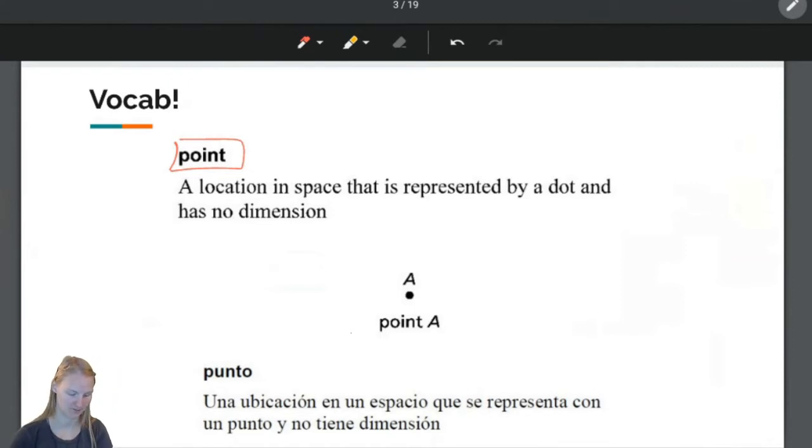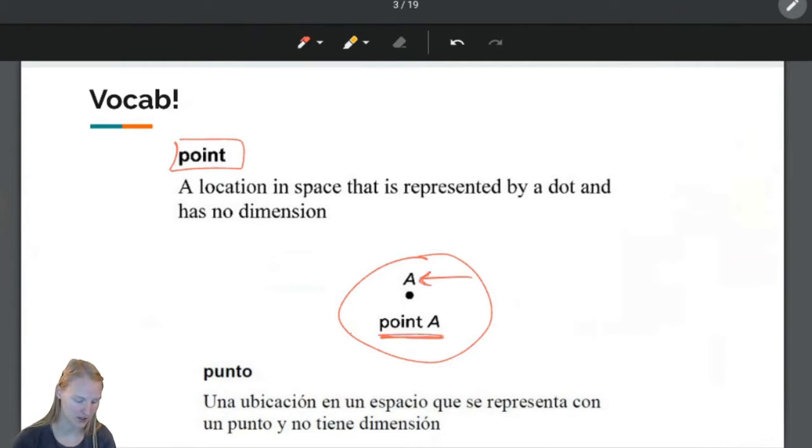So a point. This is what a point looks like, and this is how we label it. We label it with an uppercase letter. This is how you write point A. If I'm talking about this point, I'm going to write it this way, point A. If you just say A, I don't know what you're talking about. You need to say point A.